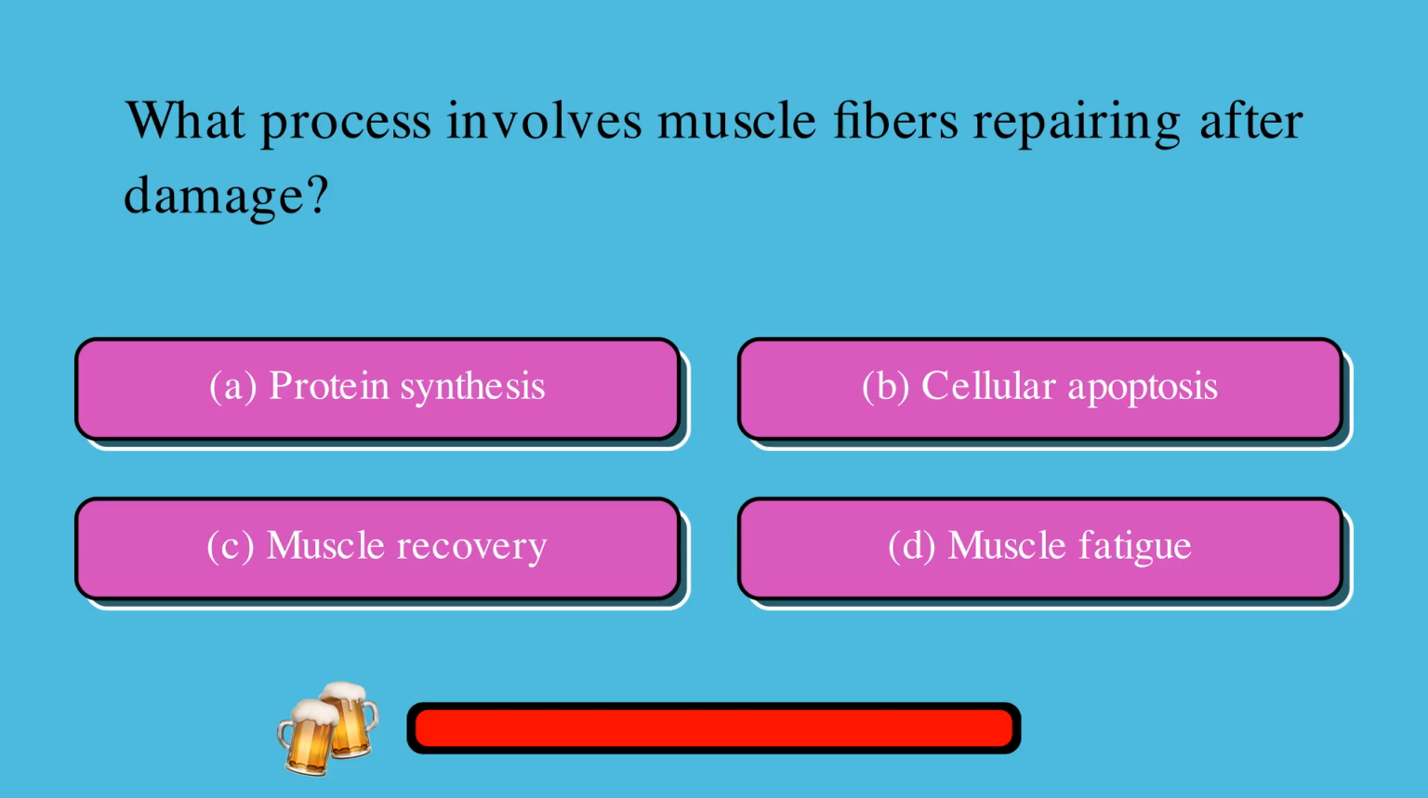What process involves muscle fibers repairing after damage? A. Protein synthesis, or B. Cellular apoptosis, or C. Muscle recovery, or D. Muscle fatigue. The correct answer is C. Muscle recovery.